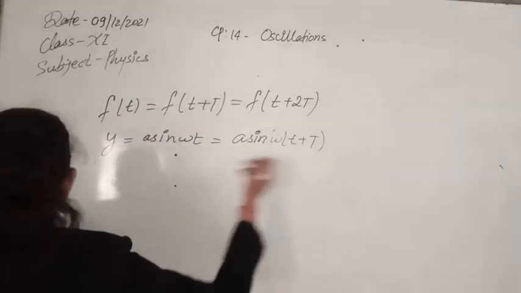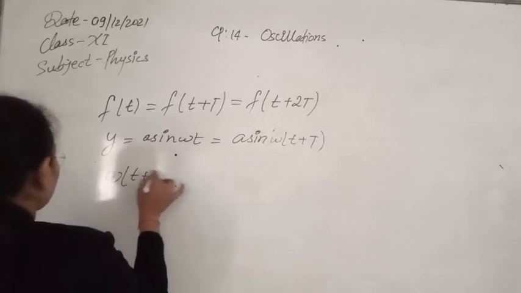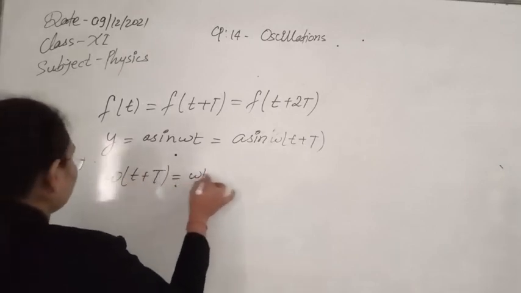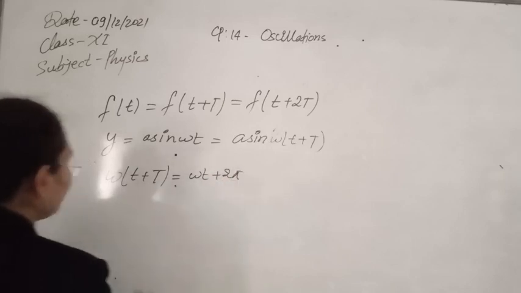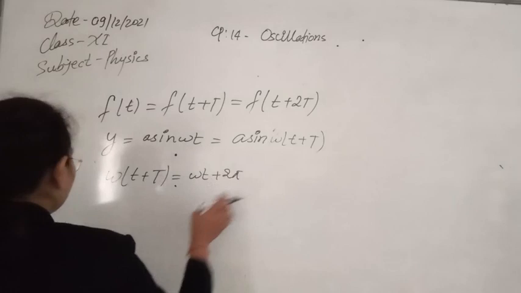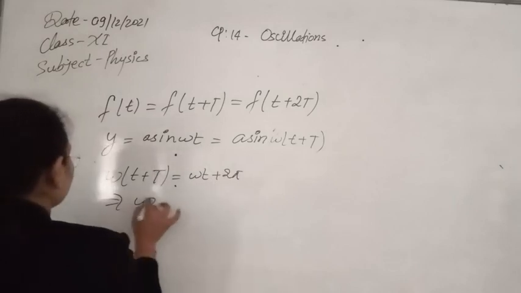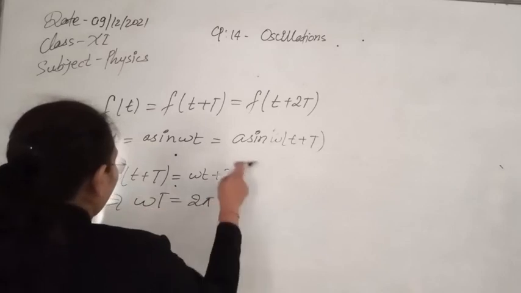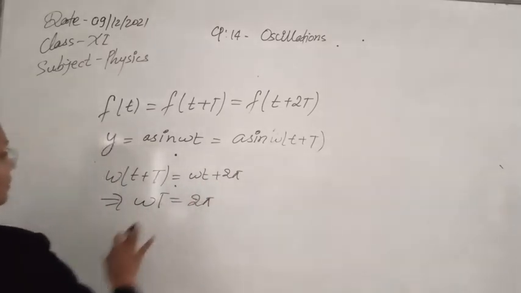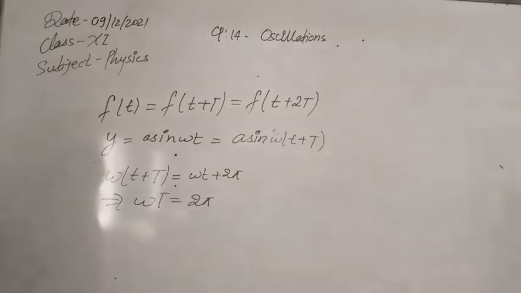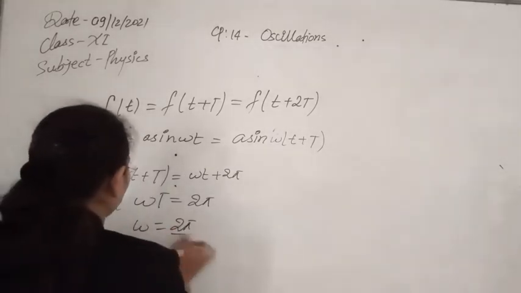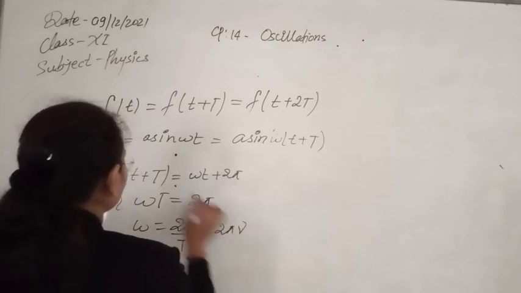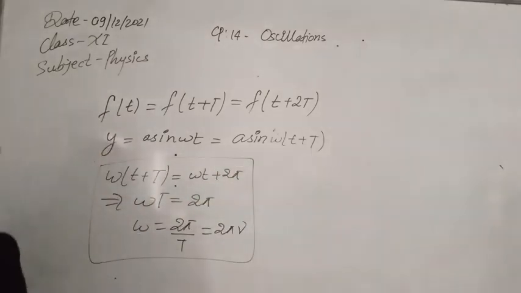So we can write omega (t plus T) should be equal to omega t plus 2 pi, which gives omega T is equal to 2 pi. As after 2 pi it just repeats its path again and again, we can write this value. From here omega can be written as 2 pi by T or 2 pi nu. I have already told you this factor, but you can use mathematical concepts to derive it.